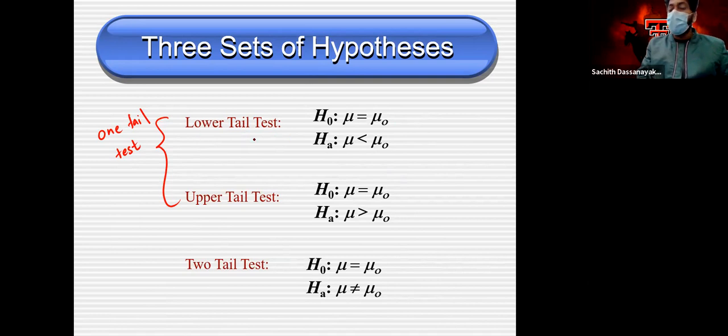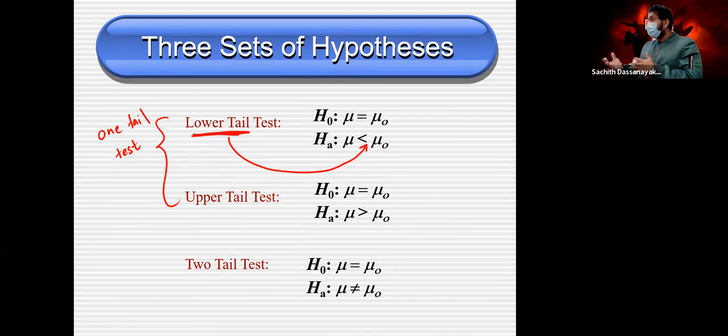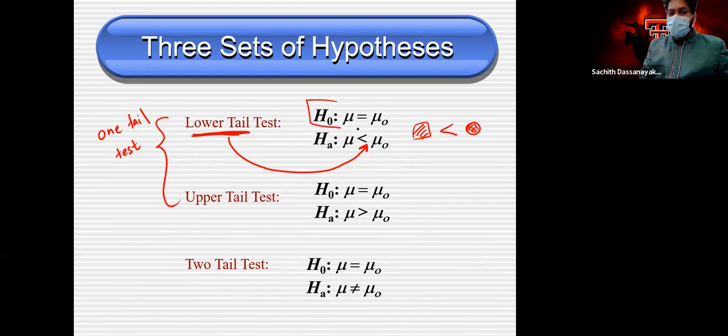The first one is the lower tail test. Why lower tail? Because our claim, the researchers' claim, is less than. There is no equal case. There is no less than or equal, definitely strictly less than. So a lower tail test means the researchers' claim is less than something. Clear? As I mentioned, the null hypothesis is always equal.